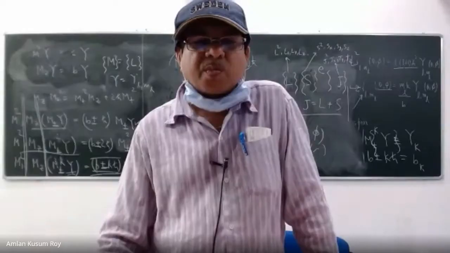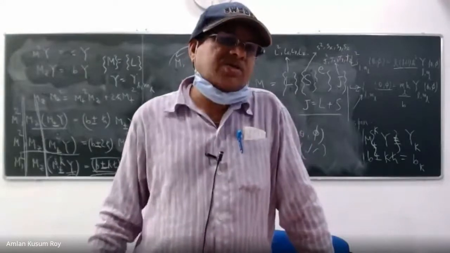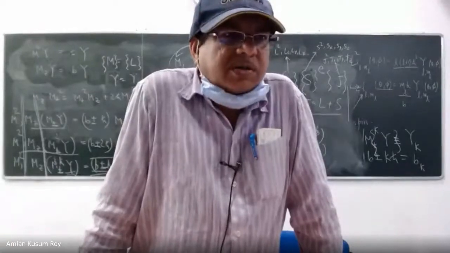Sir, can you tell how the set of M square and Mz could be similar? Because I can't literally add Mz with M square, right? It also contains Lx and Mx and My operators along with Mz. So you are saying, how can I equate this M operator with the spin operators?